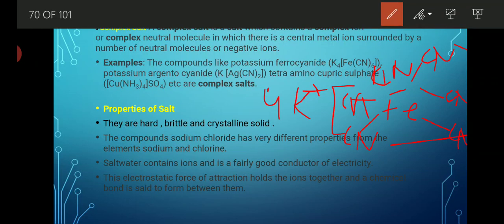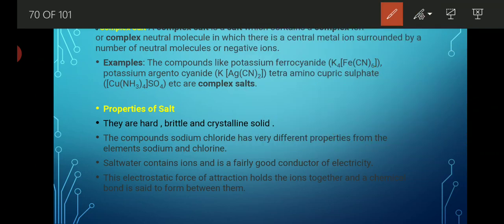Now, what are the properties of salt? Salts are hard, brittle and crystalline solids. Crystal clear, shine is there. They are hard in nature. Brittle means when we break it, it just breaks down into pieces. You might have seen the raw form of salt.